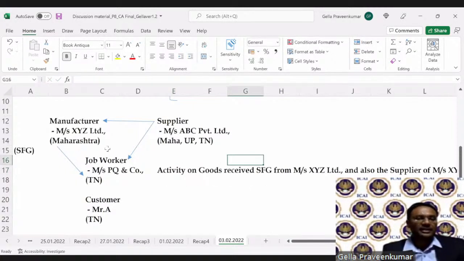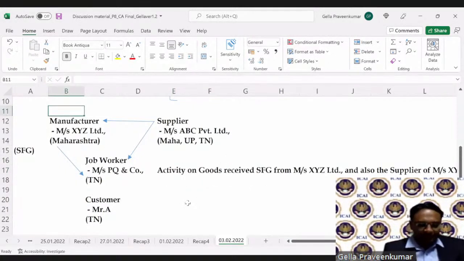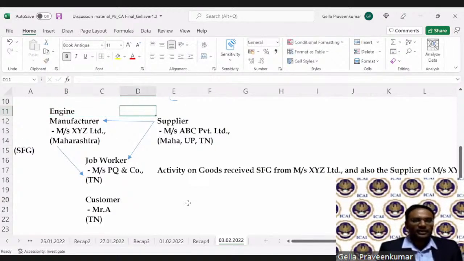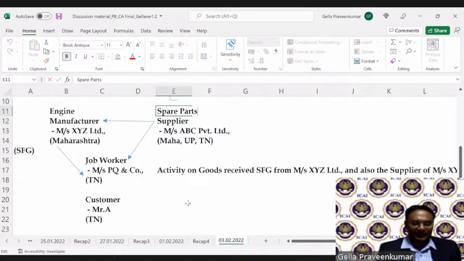Definitely yes. Let's take an example of, say, engine, spare parts, like your cables, acoustic, and control panel.